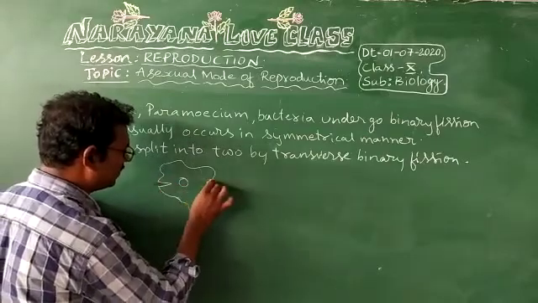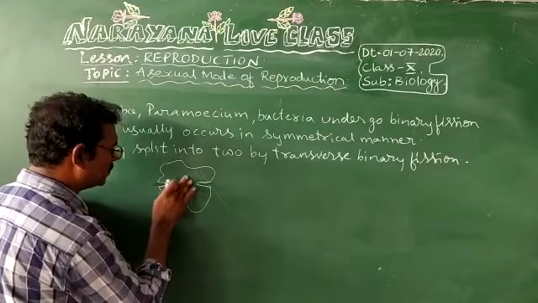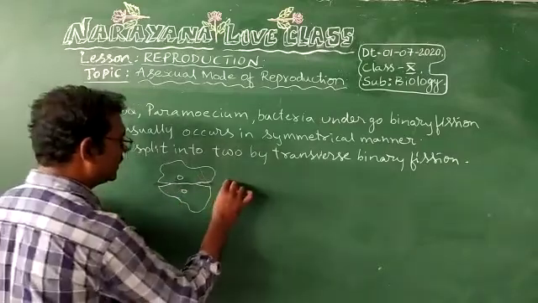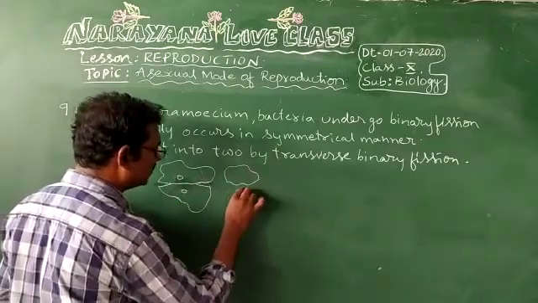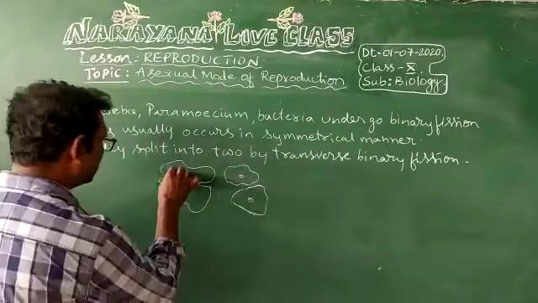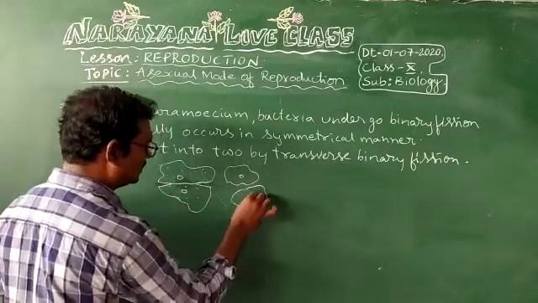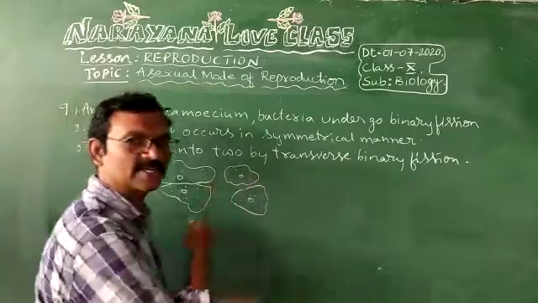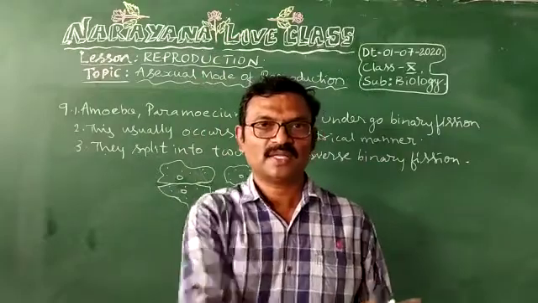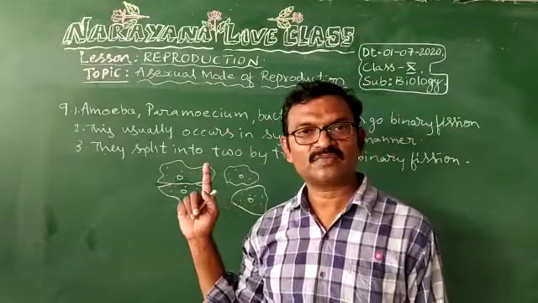First, the amoeba slowly constricts like this. Then the nucleus also divides into two. One nucleus will go to that side and the other will go to this side. Slowly, separate organisms will be formed at the end. This process is called binary fission. If they cut like this, it is called longitudinal, but if they are cut like this, it is called transverse binary fission.